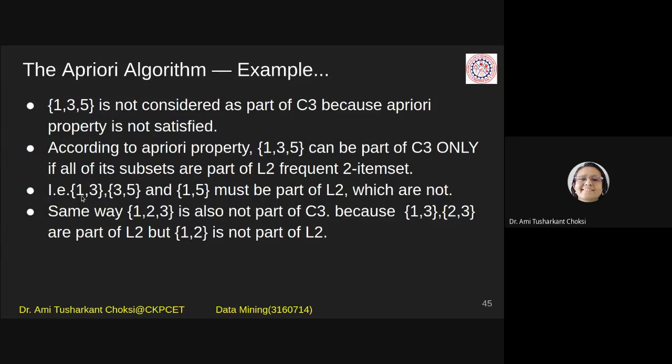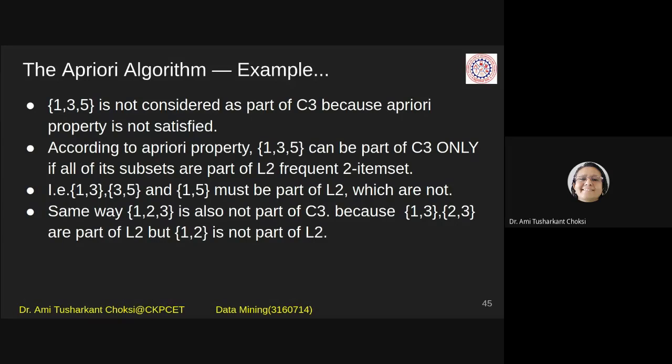That is, 1, 3, 3, 5 and 1, 5 must be part of L2, which they are not. In the same way, 1, 2, 3, as I told you, is also not part of C3 because 1, 3 and 2, 3 are part of L2, but 1, 2 is not part of L2. That is not frequent, so it cannot be part of C3.